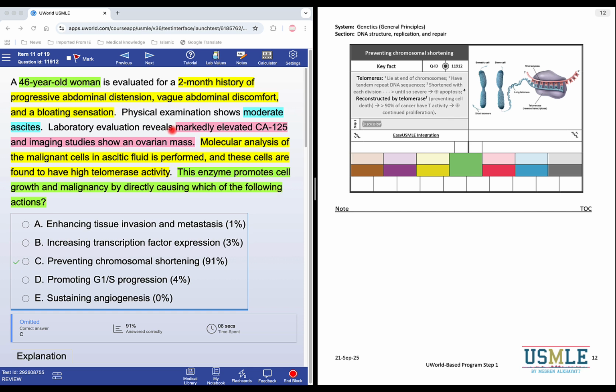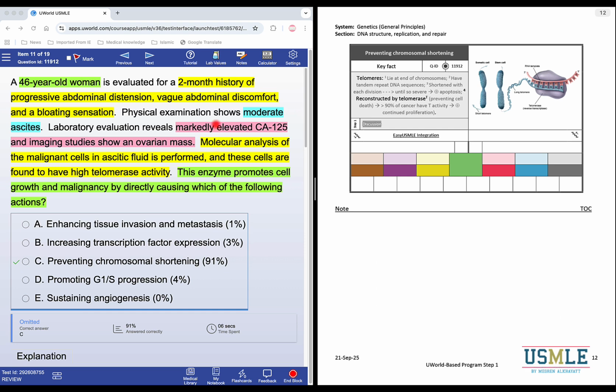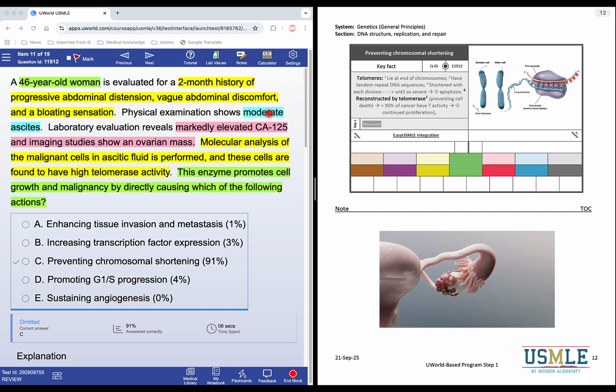If you see the scenario, you will find a patient who is developing metastasis of ovarian cancer to the abdomen and in the abdominal cavity. She has abdominal distension, vague abdominal discomfort, bloating sensation, but in the laboratory she has markedly elevated CA-125, which is a tumor marker for ovarian cancer. And in the image, they show an ovarian mass.